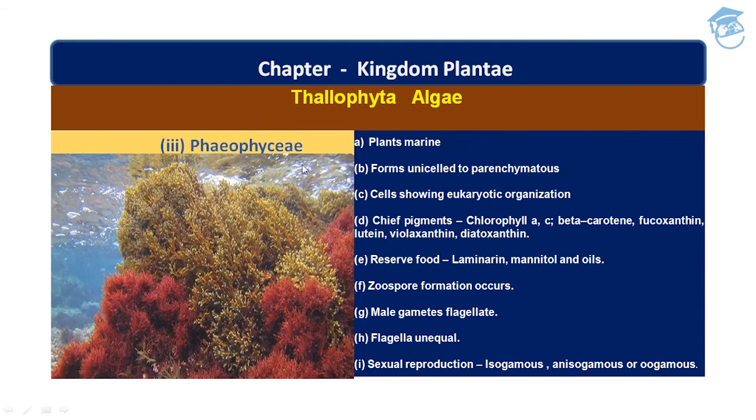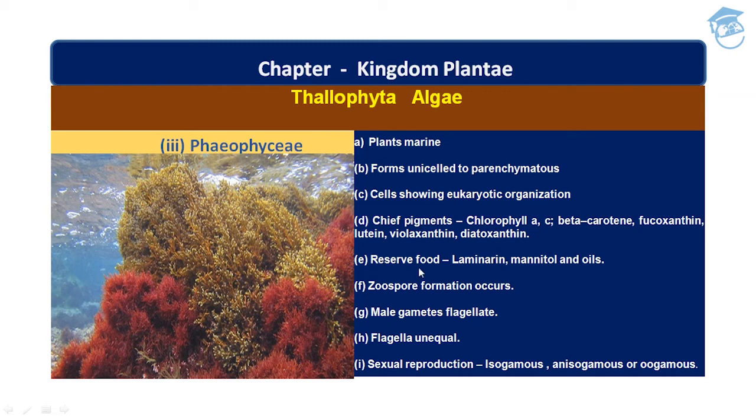Then comes Phaeophyceae. They are marine plants. They form unicellular to parenchymatous bodies and the cell shows eukaryotic organization. That means they are eukaryotes. Chief pigments are chlorophyll a, c, beta carotene, fucoxanthin, lutein, violaxanthin, and diatoxanthin.